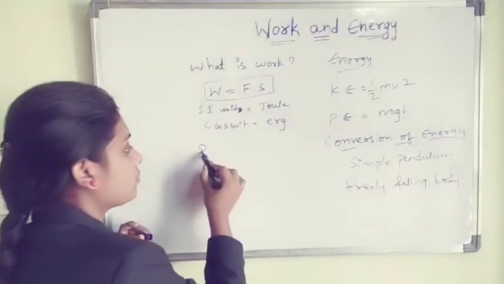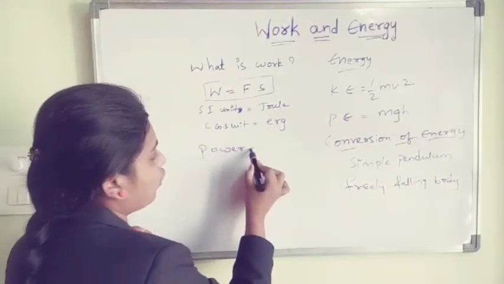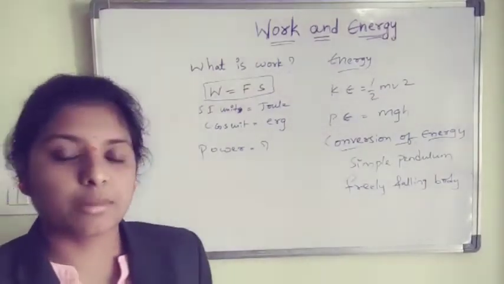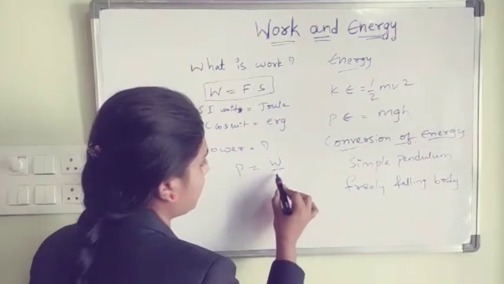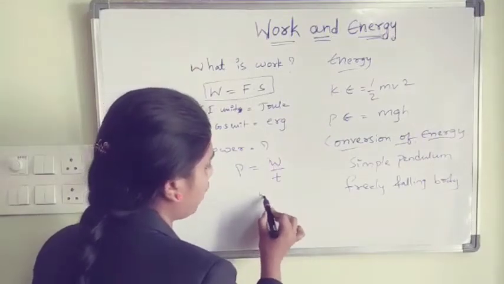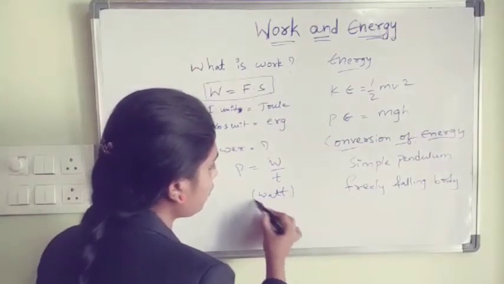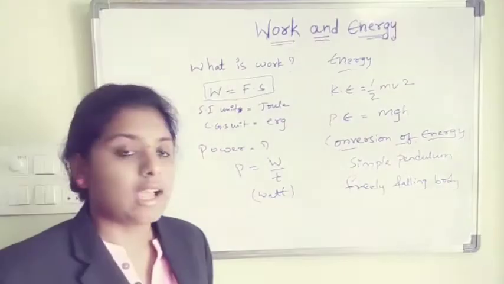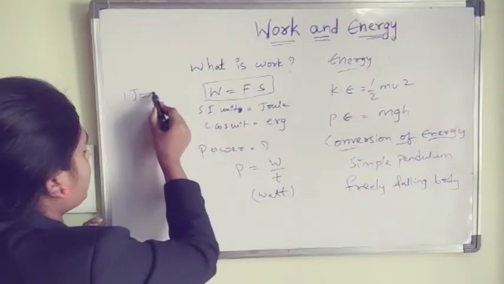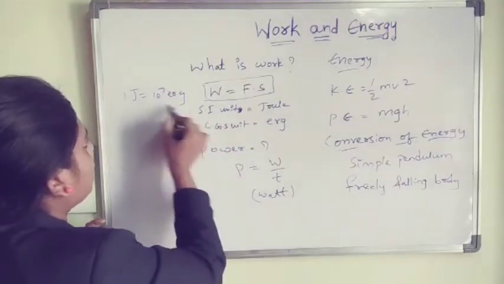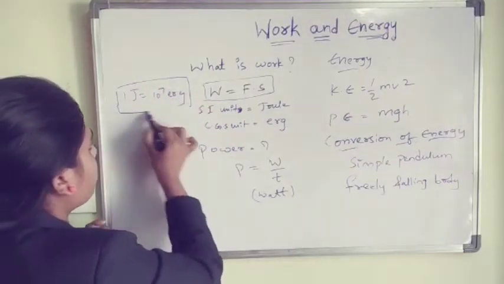What is power? Amount of work done per unit time. P equals W by t. Unit: watt. And don't forget this conversion, 1 joule equals 10 to the power of 7 erg. This conversion is very important.